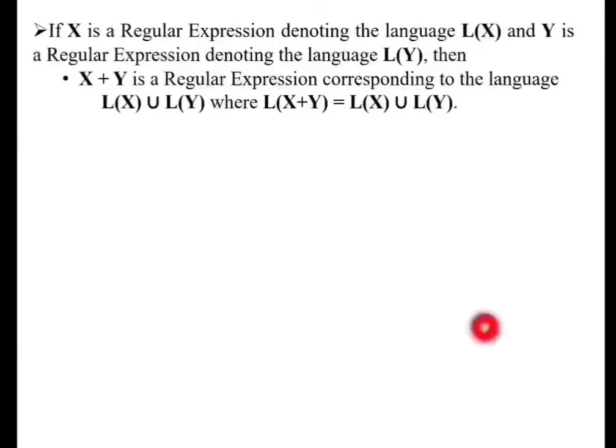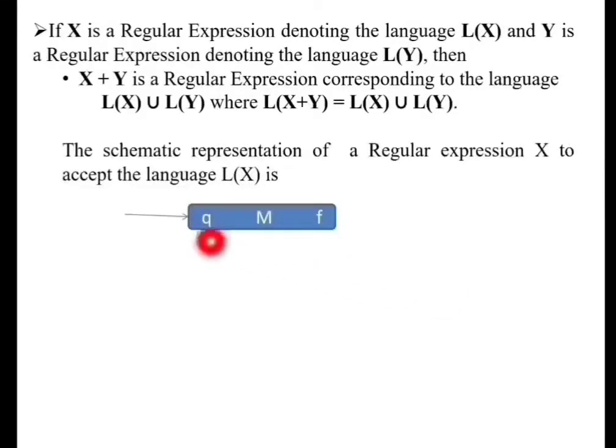Next we have the statement that if we have two regular expressions x and y, then their union is also a regular expression. To construct a finite state machine for this, let us see the schematic representation of a finite state machine accepting the language L(x) as shown here. It has an initial state and a final state, and this is the whole machine that is going to accept the regular expression language, that is L(x).